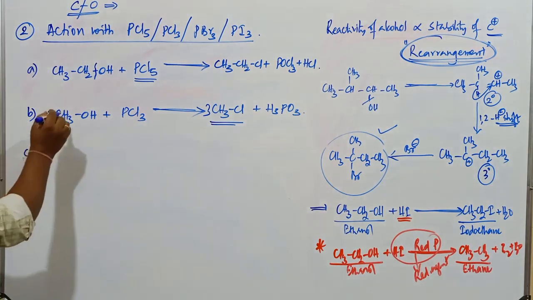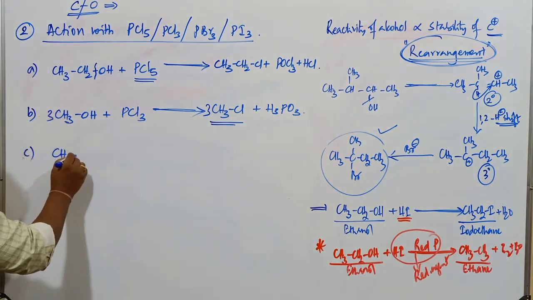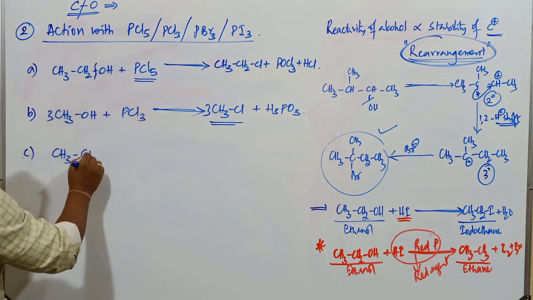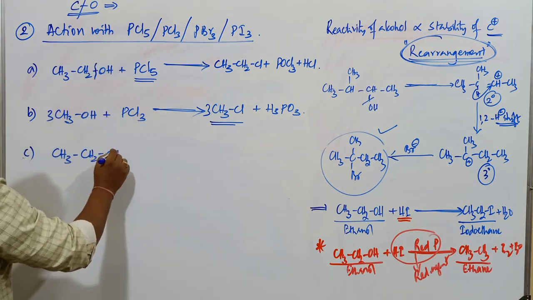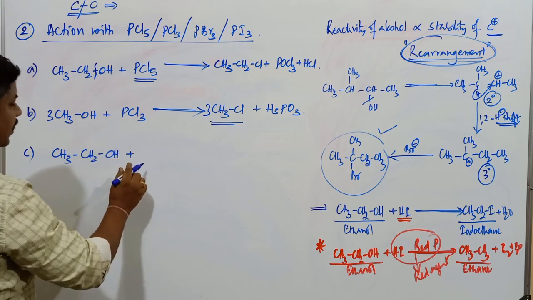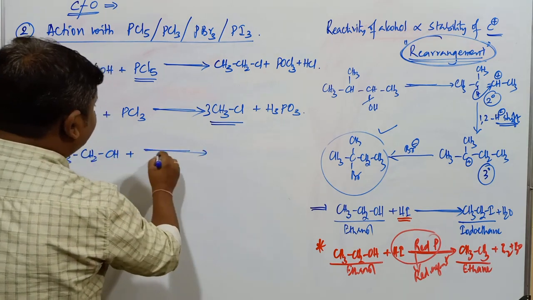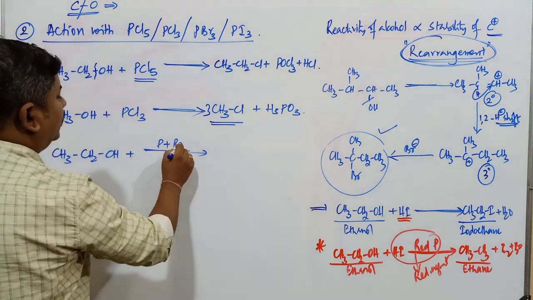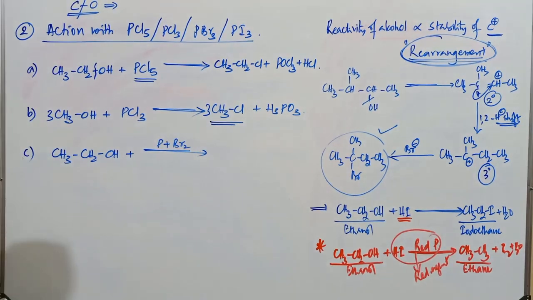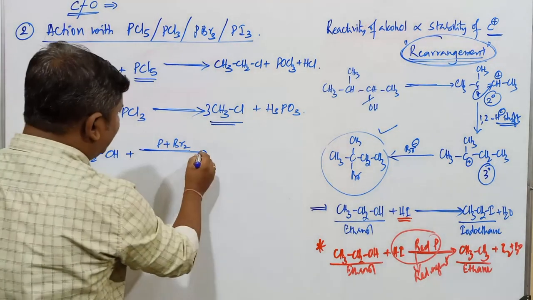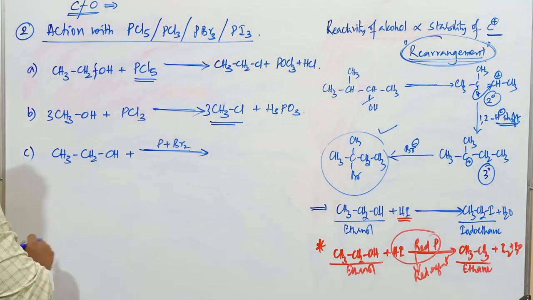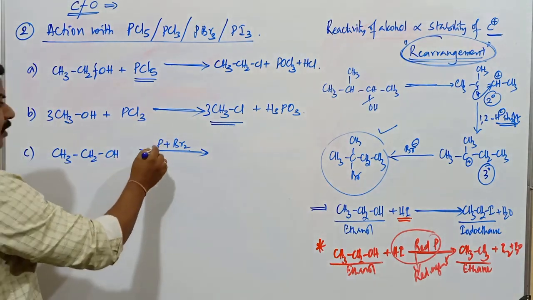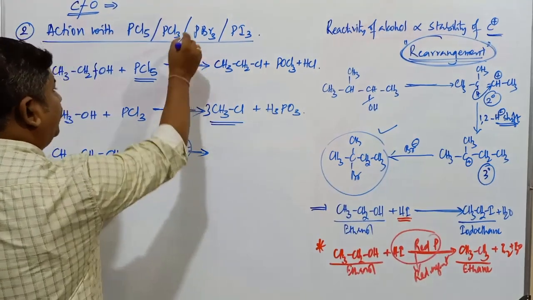If the reaction is going to be carried out by using what reagent? PBr3. CH3CH2OH, when it combines with phosphorus and bromine. Usually PBr3 compound cannot be used directly. It is going to be prepared immediately by combining bromine over phosphorus. When it combines, together it is known as PBr3.